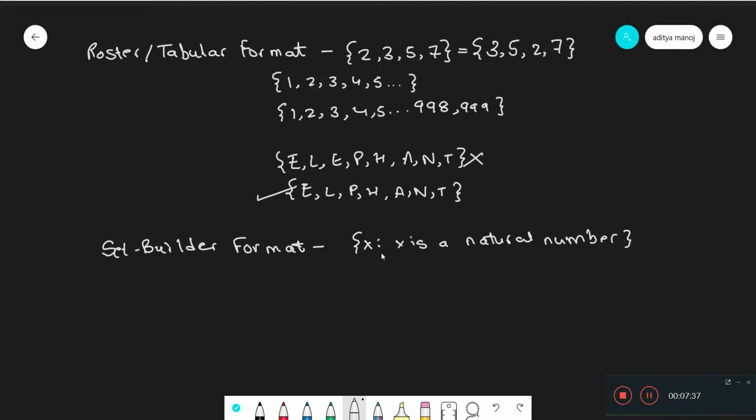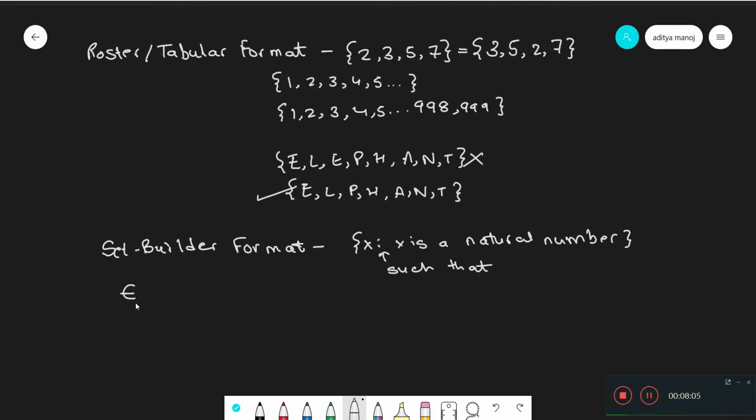That's it. Now this special symbol here represents the words such that. So this basically reads the set of all x such that x is a natural number. But it's still a bit tedious to write this long sentence, right? So instead of writing x is a natural number, we instead use a special symbol which looks like this.